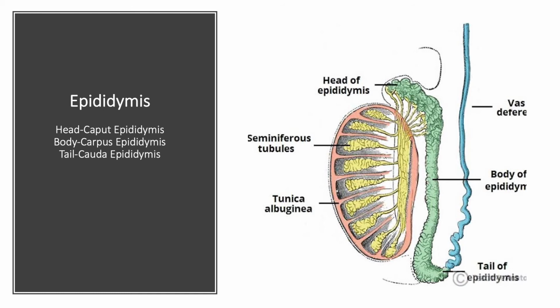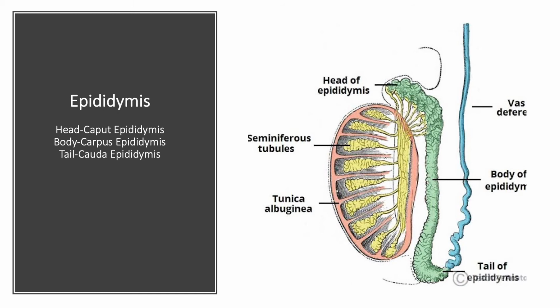The epididymis is divided into three regions. Students, look at the figure. The green colored long tubular structure is the epididymis. The uppermost part of the epididymis is the head region. The middle region is the body region, and the hind region is the tail region.